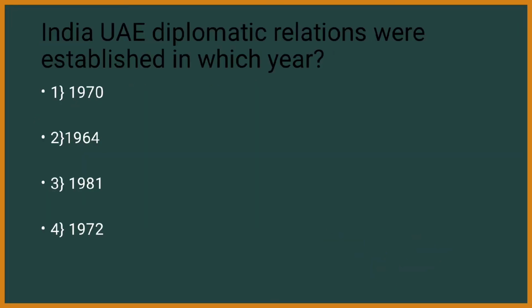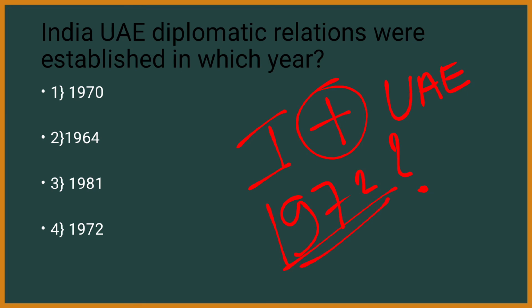Next question. India-UAE diplomatic relations were established in which year? Is it 1970, 1964, 1981 or 1972? The answer is 1972. In 1972, India and UAE established diplomatic relations.